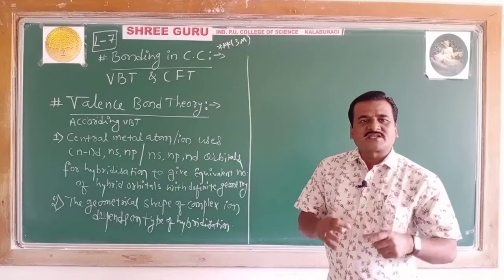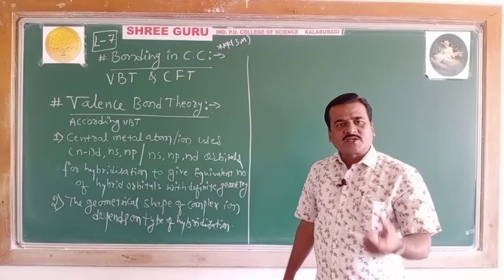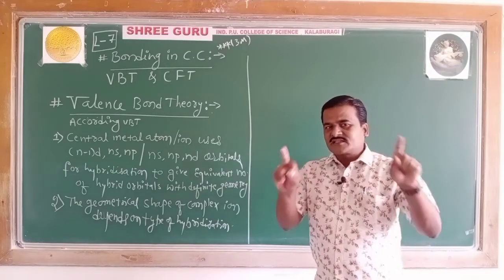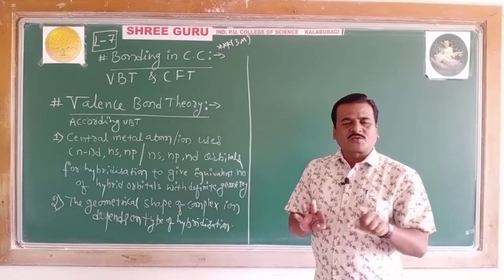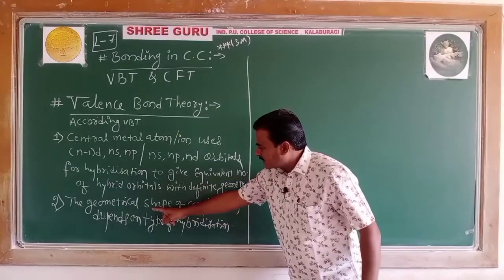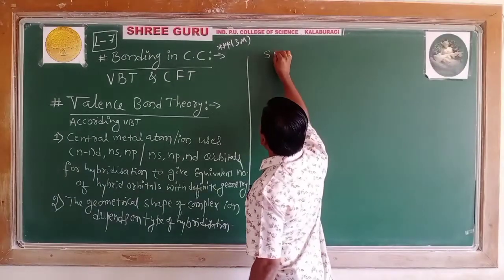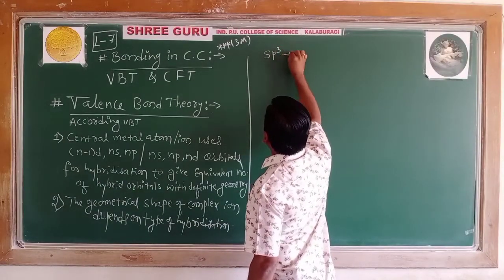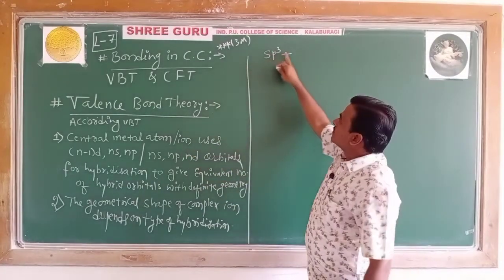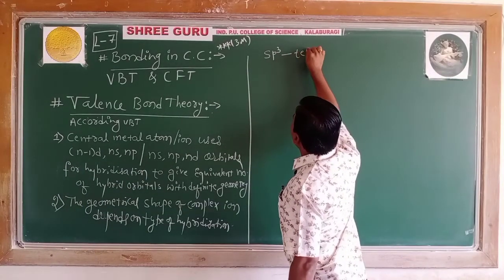So what kind of hybridization does it undergo? From your earlier ideas, you have come to know sp, sp2, sp3, sp3d2, d2sp3. These are the types of hybridization along with examples. Hope you have it in mind. Suppose the orbitals of the central metal atom undergo sp3 hybridization, then the shape is going to be what? Tetrahedral.